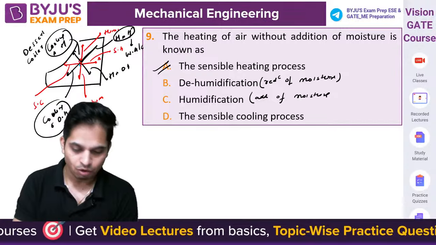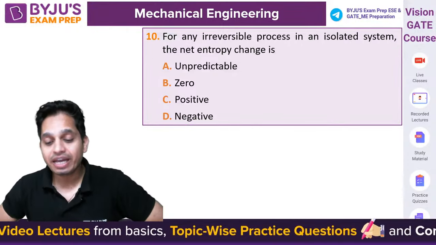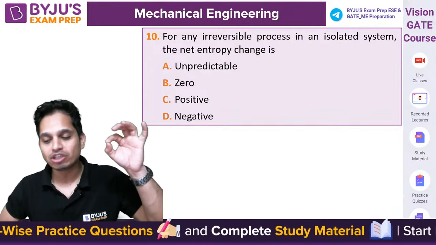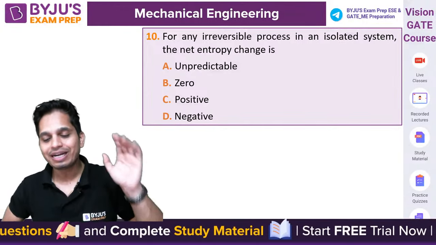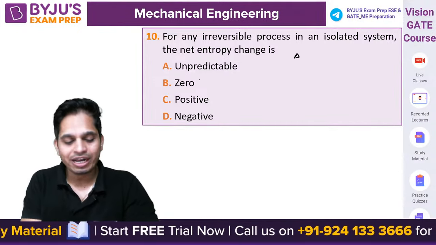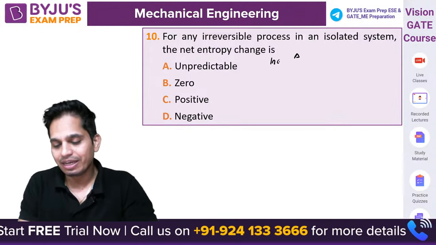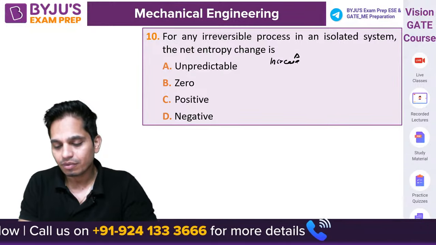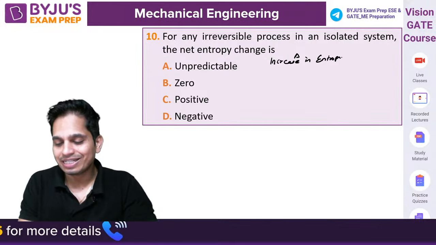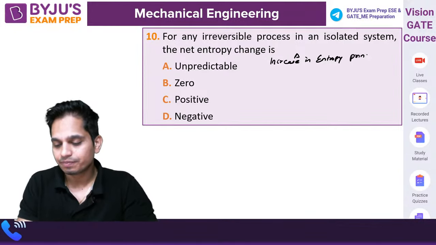Okay, chalo, very good. For any irreversible process in an isolated system, the net entropy change, I know, is the increase in entropy principle. What is the increase in entropy principle?